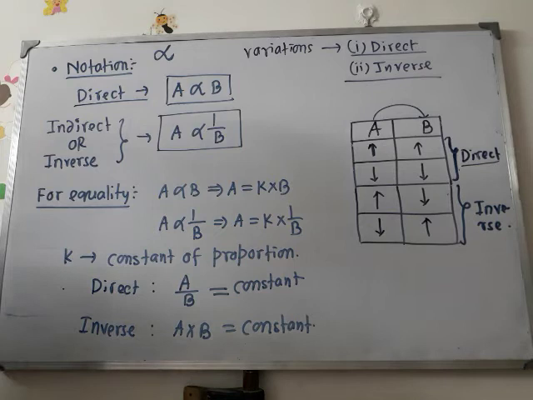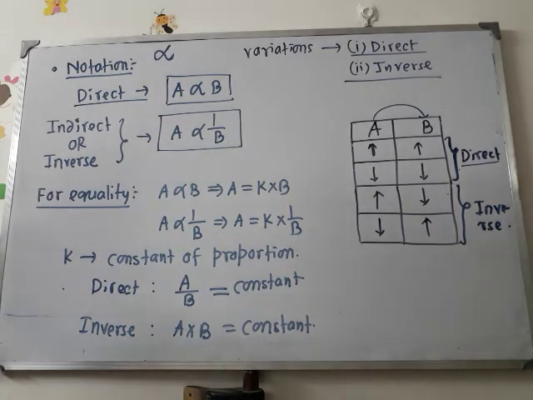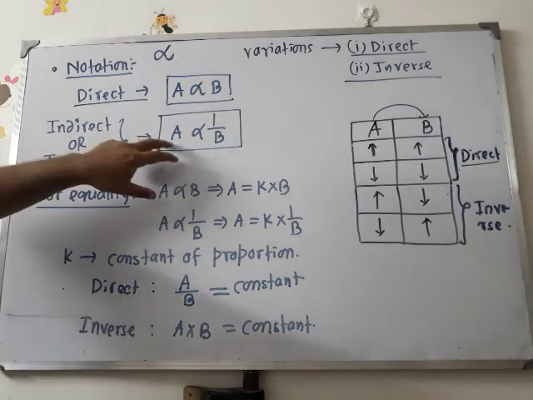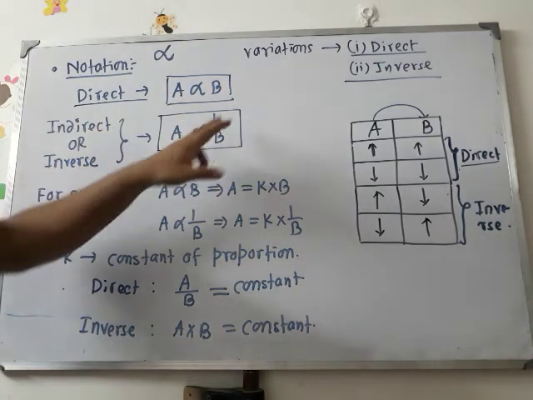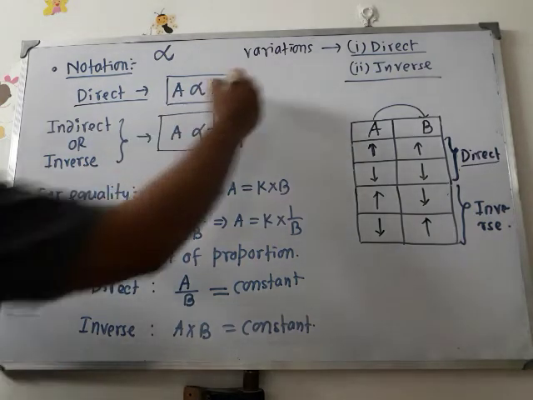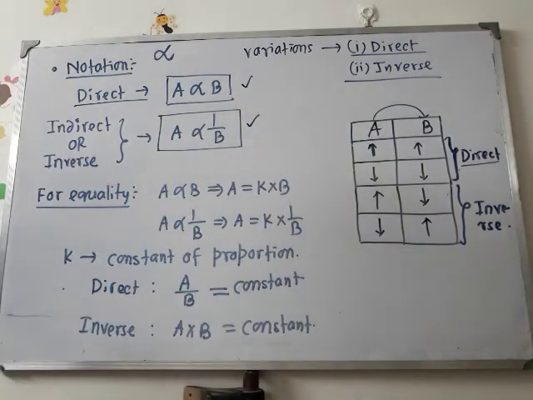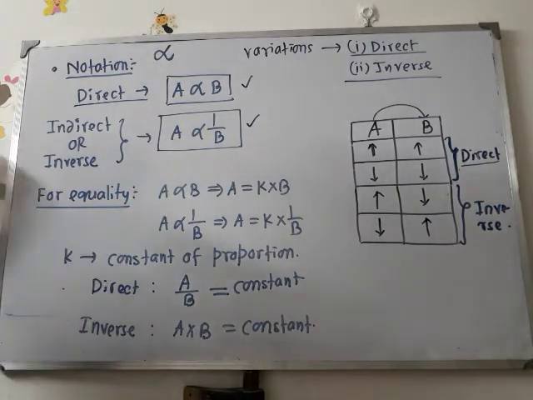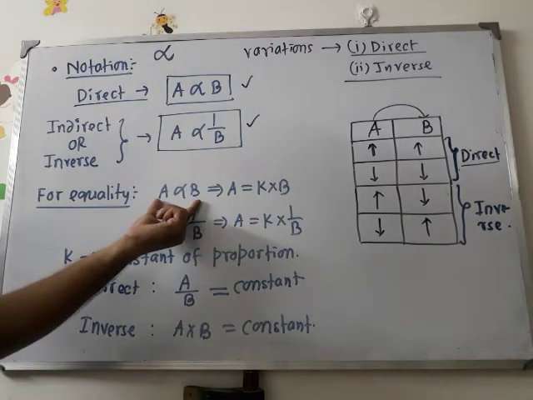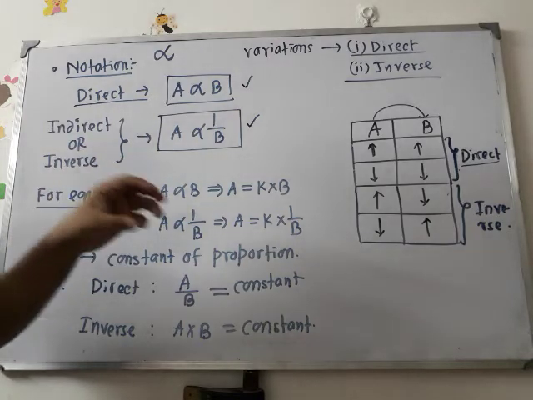If we find two quantities A and B are in inverse proportion or in inverse variation, then we can denote it like this: A is proportional to 1 by B, the reciprocal. Okay, so this is the notation. Try to remember it. But this proportion sign should be removed, because without removing the proportion sign we cannot find any equation, and without having any equation we cannot solve any problem. Simple thing. Now, how do we find the equality? Suppose A is proportional to B and we want the equality, that is, an equation.